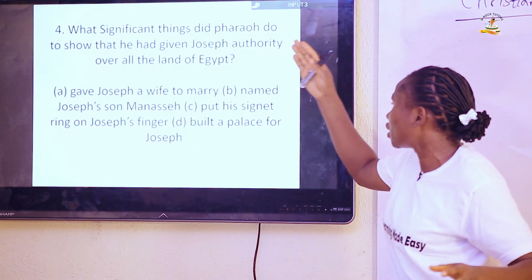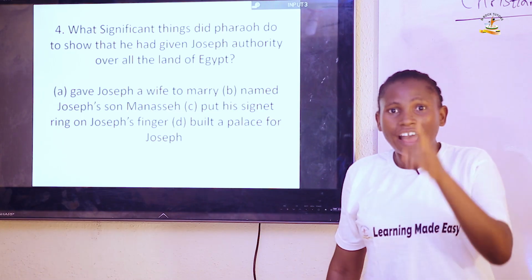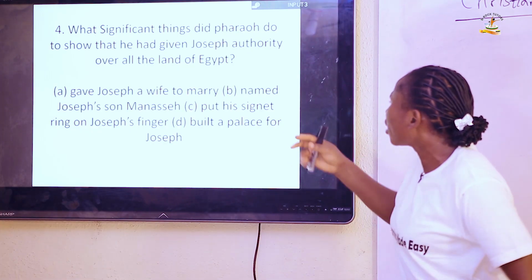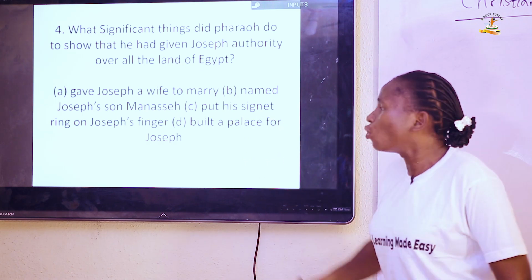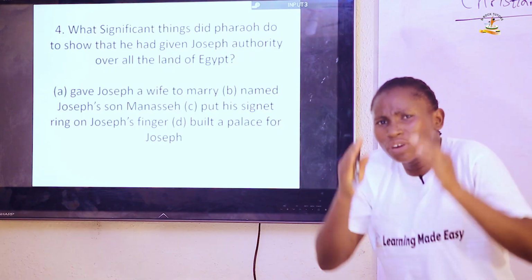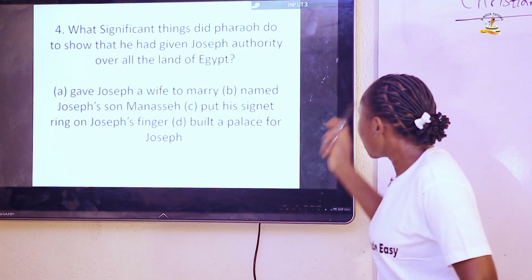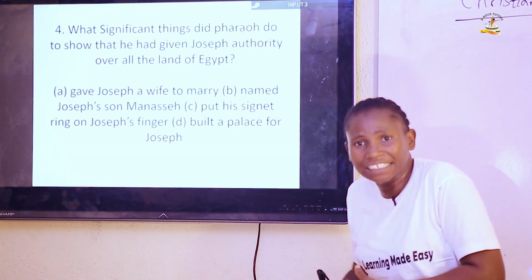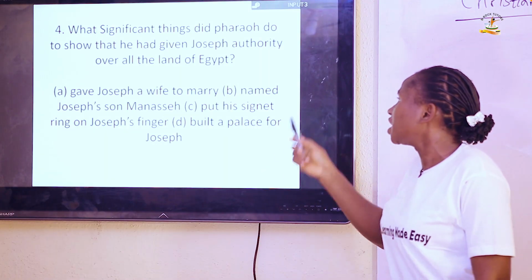So therefore, looking at this question, he also made him marry his daughter, Asenath by name. So if we look at what Pharaoh did to Joseph in these options, we'll discover that the one that emphatically made him the ruler in the land of Egypt, ruler over the storage of food, is option C, which means he put his signet ring that was on his hand into the hand of Joseph. So that makes the answer C.